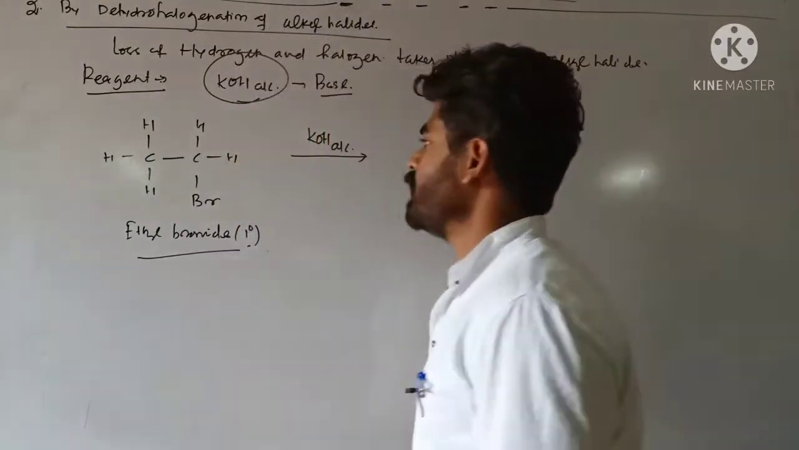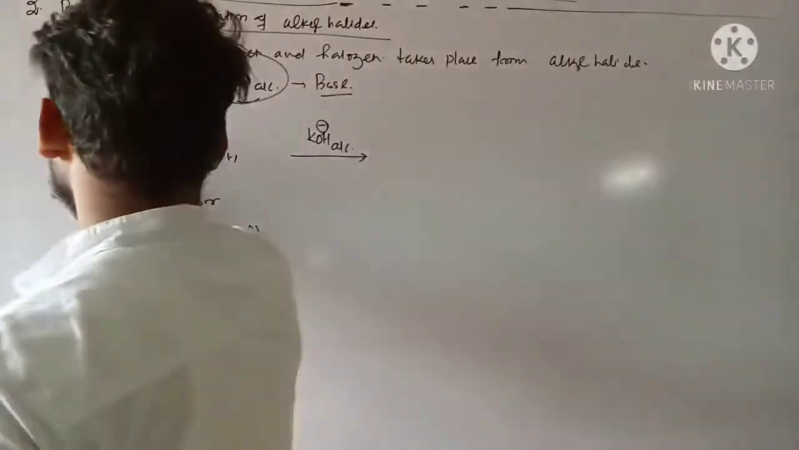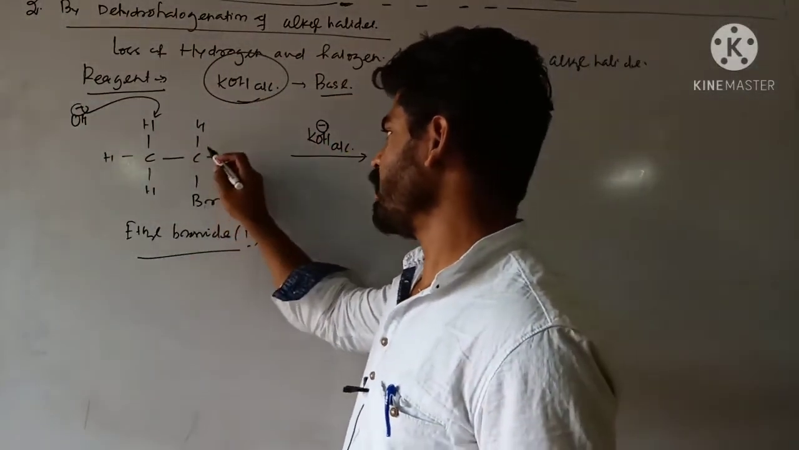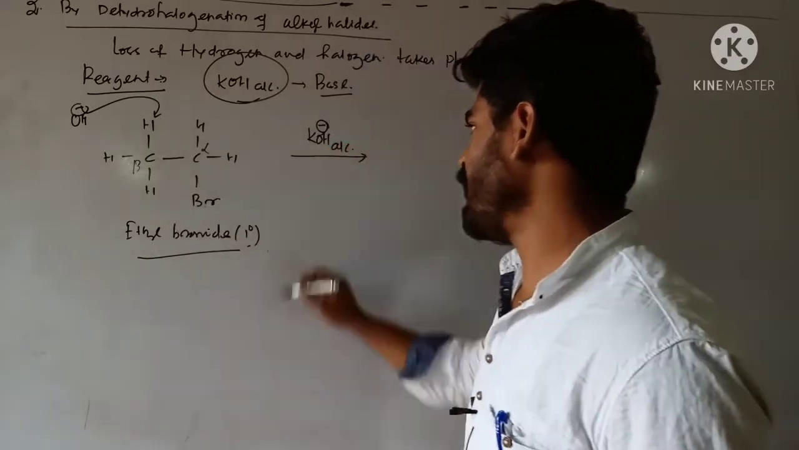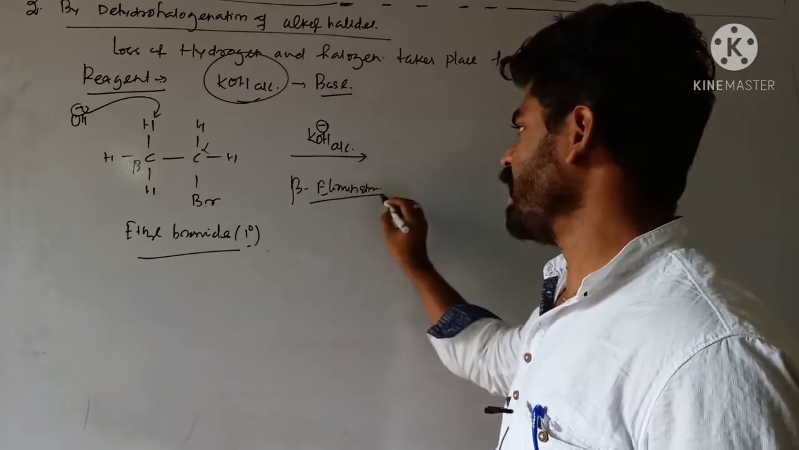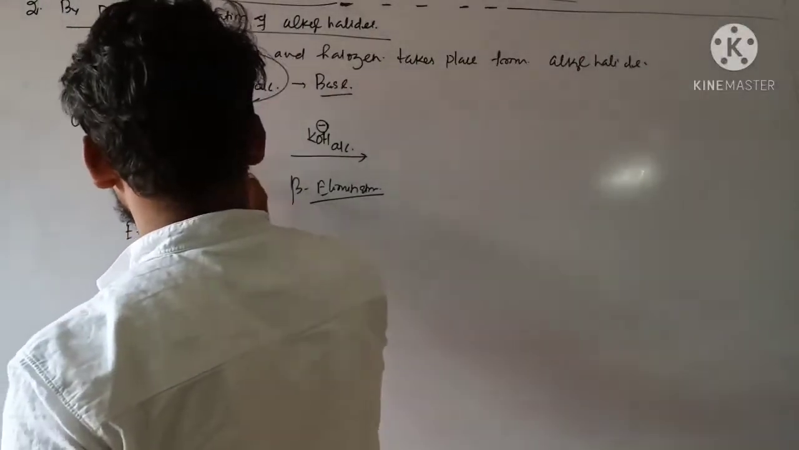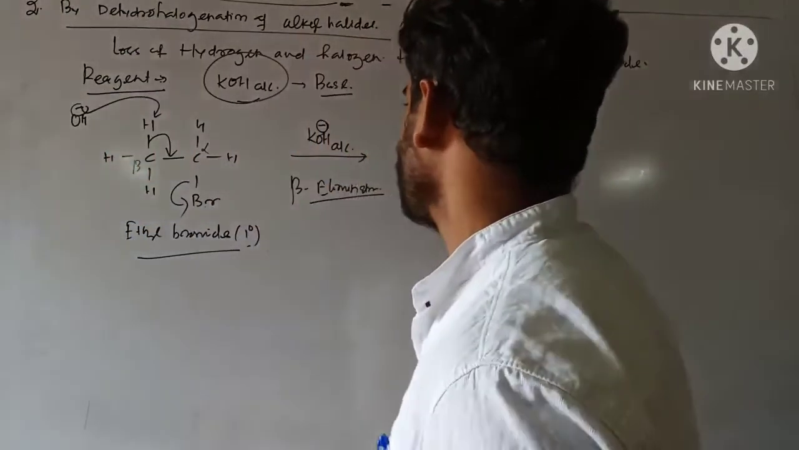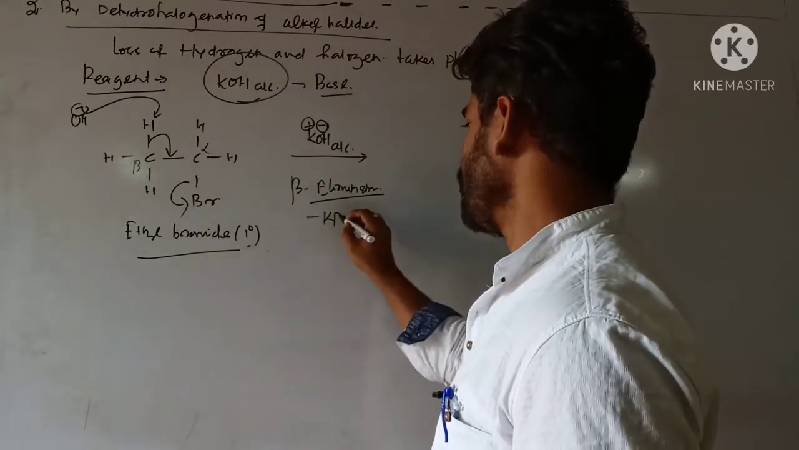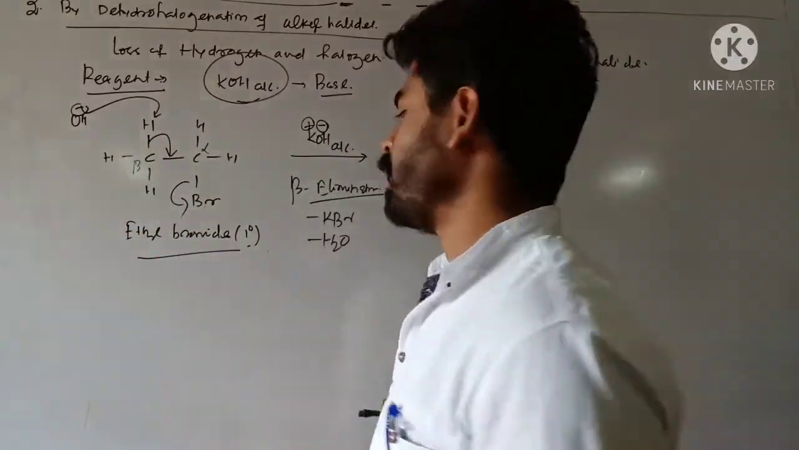and the reagent is KOH, alcoholic KOH. So what is its role? This OH minus takes this proton. Okay, so bromine is attached to carbon alpha, this one is beta. So beta elimination. The reaction is called beta elimination reaction. Clear? So it takes this beta hydrogen and this bond comes here and this bromine goes like that. So K plus Br minus is eliminated in the form of KBr, and OH minus with H plus is eliminated in the form of H2O.